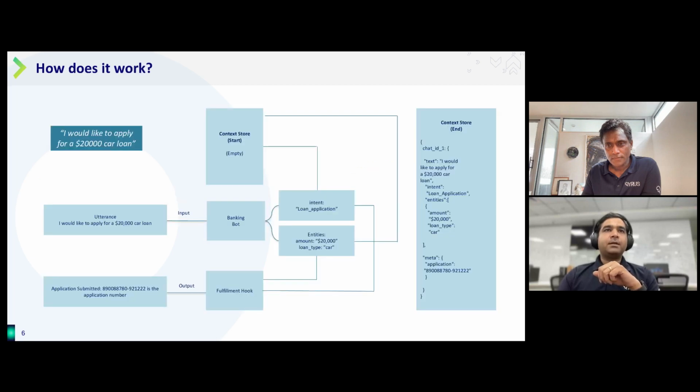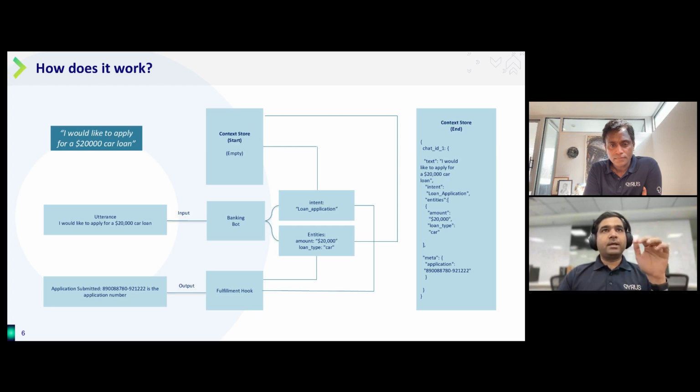So let's understand some of the internals, right? And again, continuing with our example that we opened this discussion with, the example utterance, where a user is trying to apply for a $20,000 car loan, right? And as you can see, the utterance is sent to the banking bot, right? And there are two extractors at work here, right? One is what we call an intent extractor, and the other one is an entity extractor. And you can see that the intent is extracted as loan application, and the entities are amount, for which the loan is getting applied, and the type of the loan, which is the car loan, right?